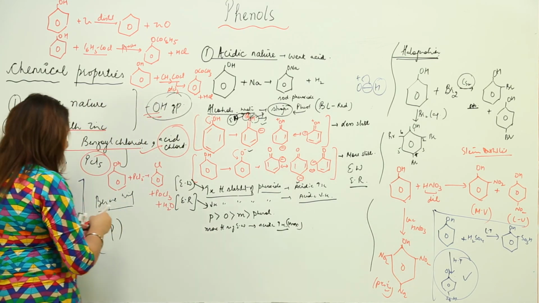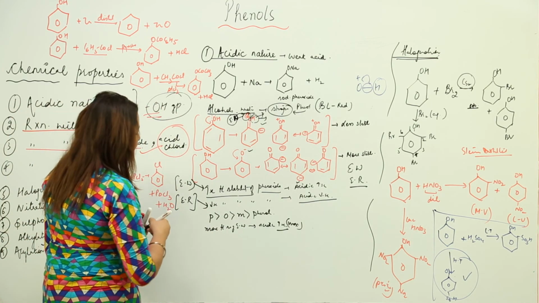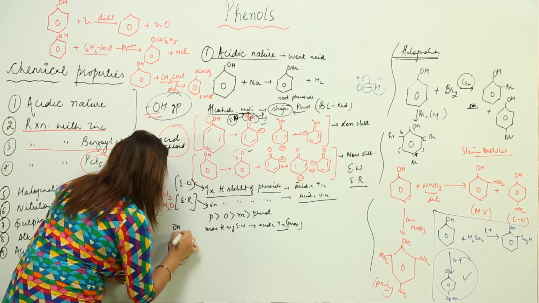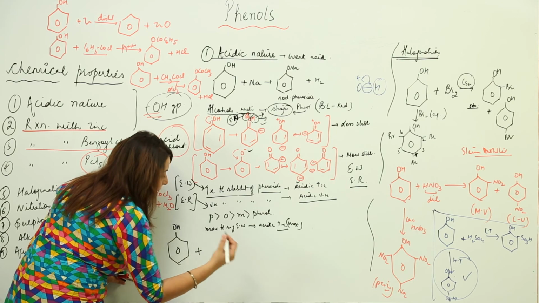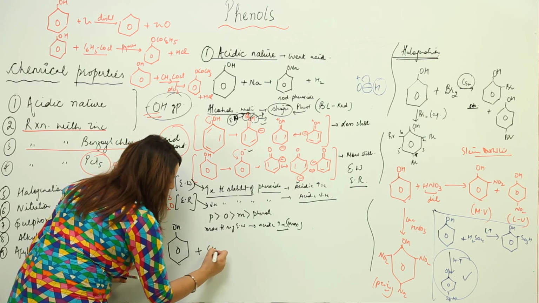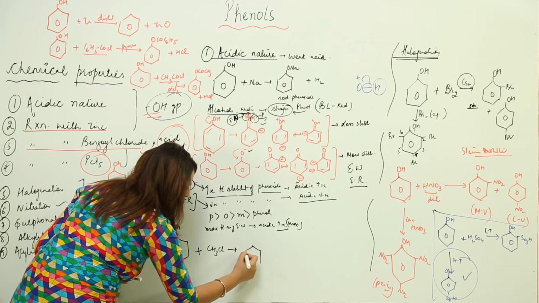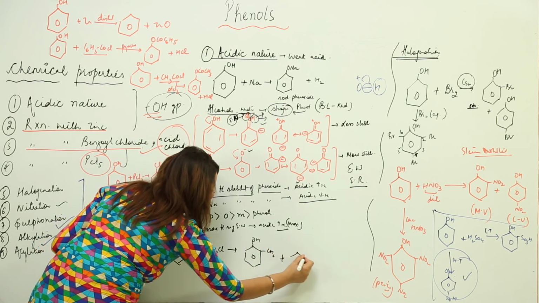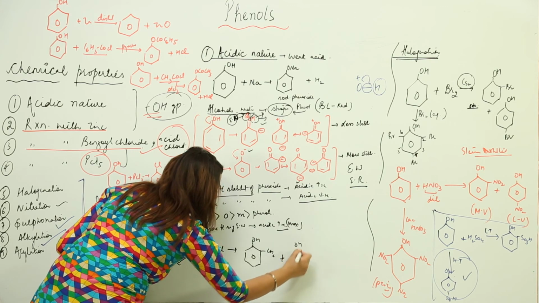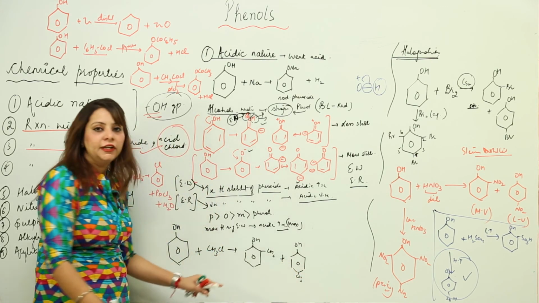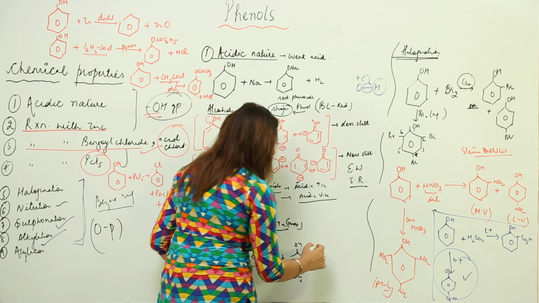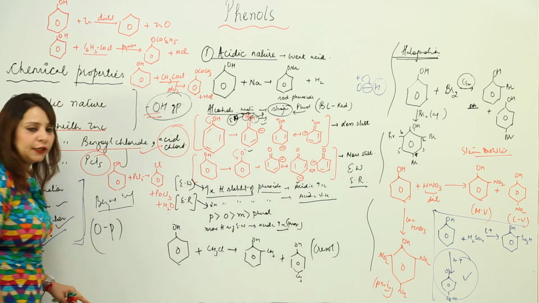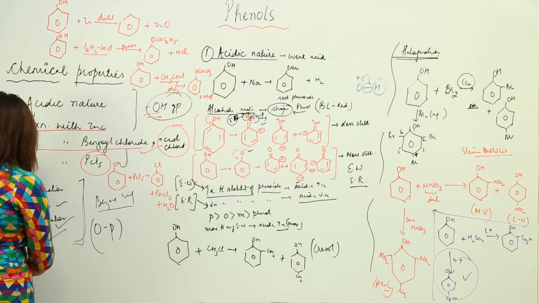Next is alkylation. We know that in alkylation we are going to add an alkyl group. So let us say this is my phenol. I am going to take any RX, so let us take CH3Cl, suppose. So what happened? Again you are going to get this alkyl group substituted at the ortho and para positions. And if you can recall, we spoke about this: any group which has OH and this CH3 group attached is particularly called cresol. So this is alkylation.